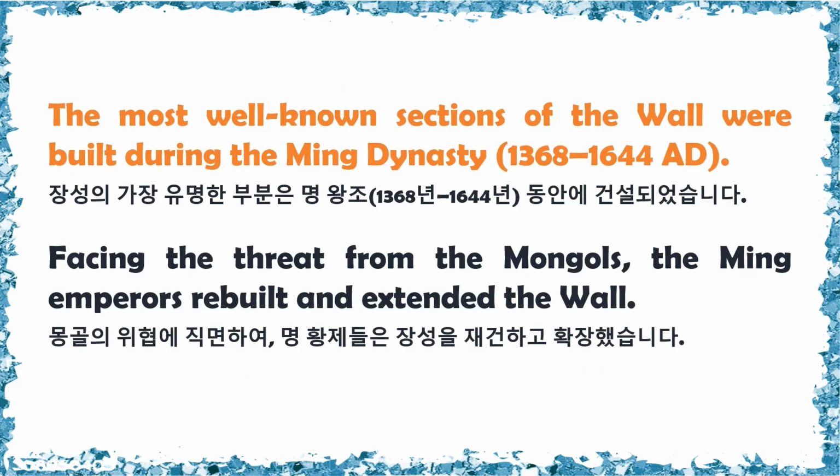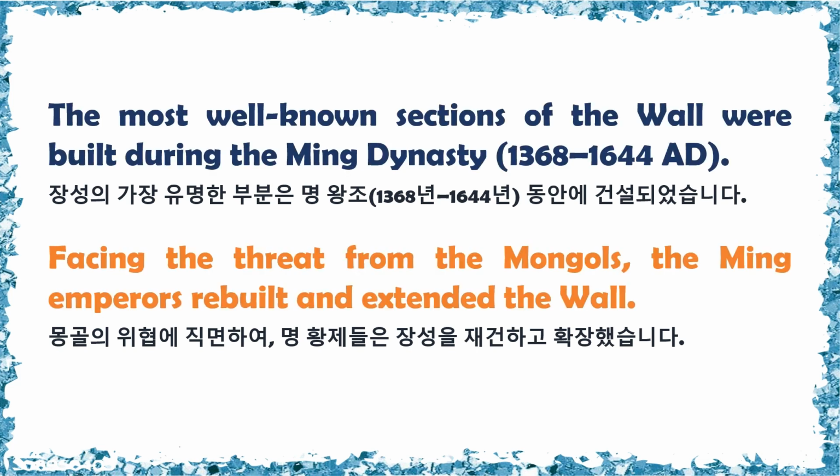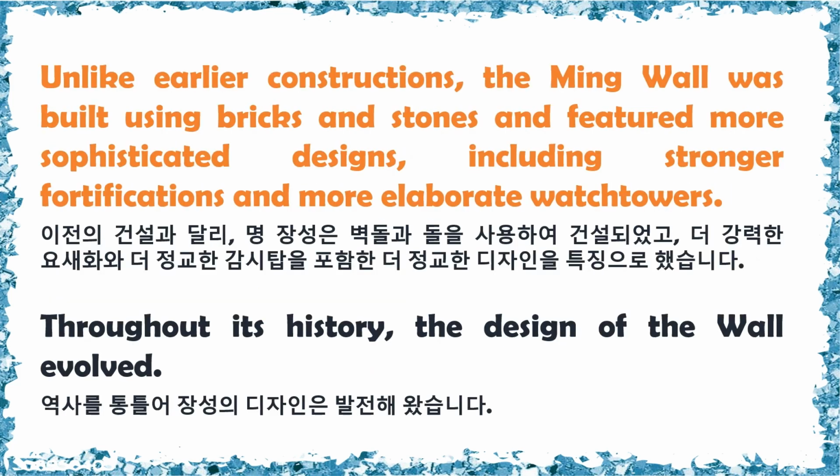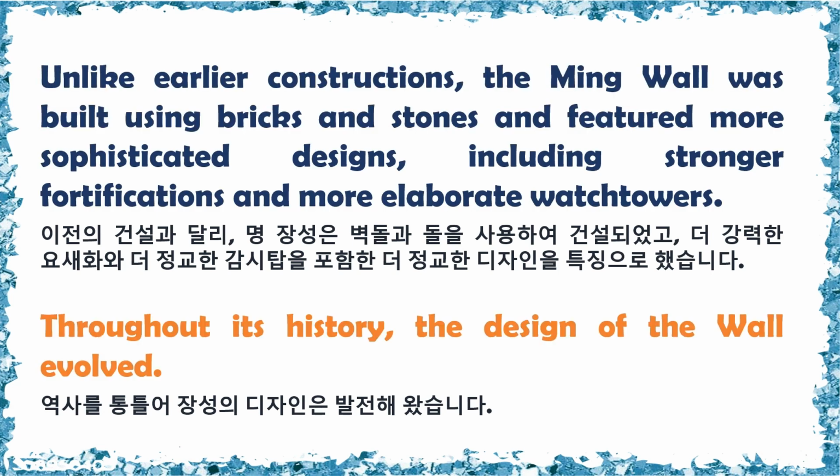The most well-known sections of the wall were built during the Ming dynasty, 1368-1644 AD. Facing the threat from the Mongols, the Ming emperors rebuilt and extended the wall. Unlike earlier constructions, the Ming Wall was built using bricks and stones, and featured more sophisticated designs, including stronger fortifications and more elaborate watchtowers. Throughout its history, the design of the wall evolved.